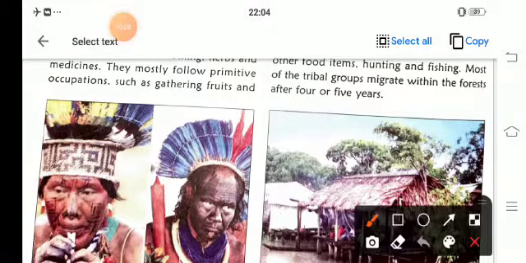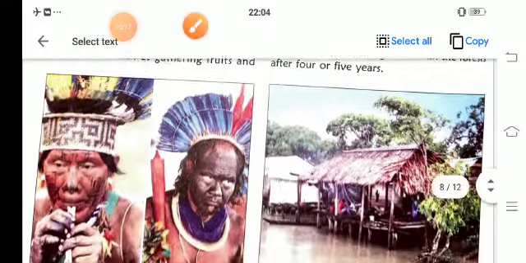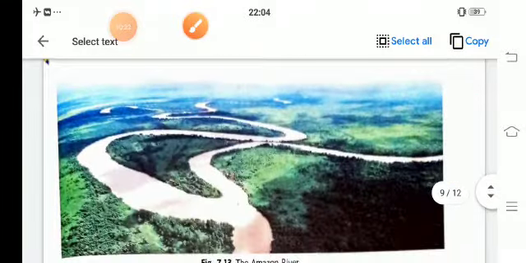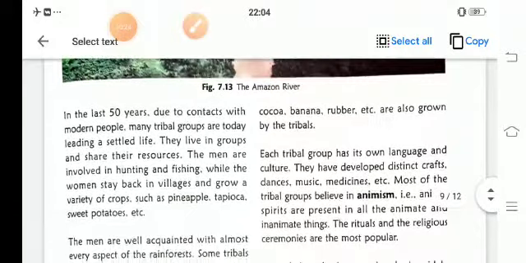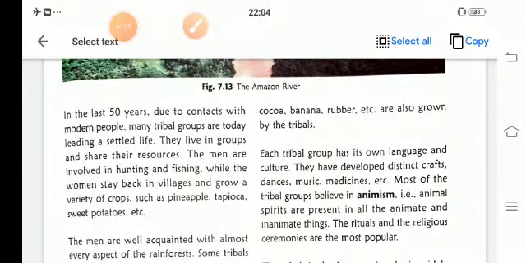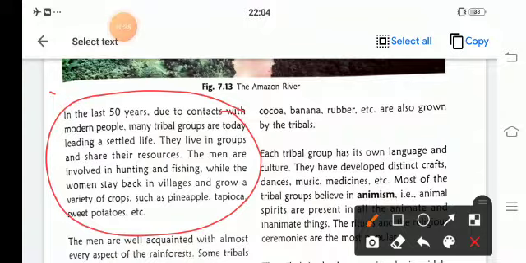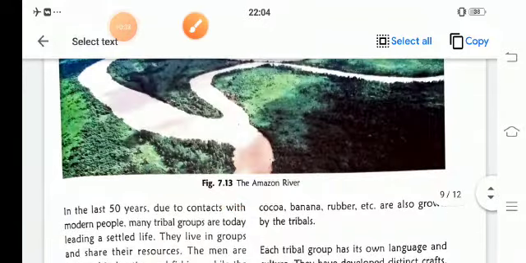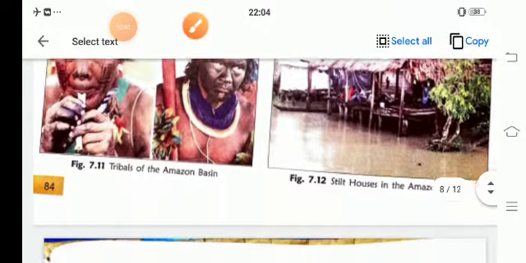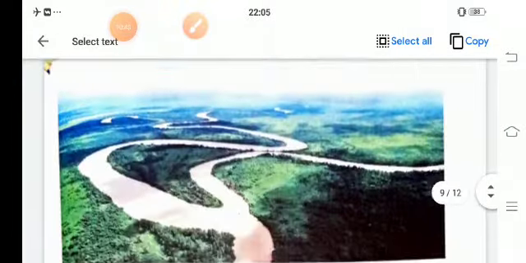They are the tribals of the area. In the last 50 years, due to contact with modern people, many tribal groups are today leading a settled life. Otherwise, most of the tribals are still living in houses like these. It is their house. They still have such houses in the Amazon basin.